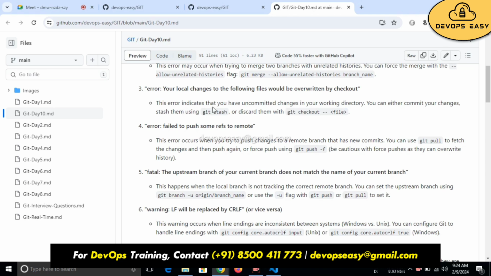If you don't commit anything in your working directory, you will get this error. What you need to do is either commit your changes or stash them so that they are stored privately, or you can discard them.